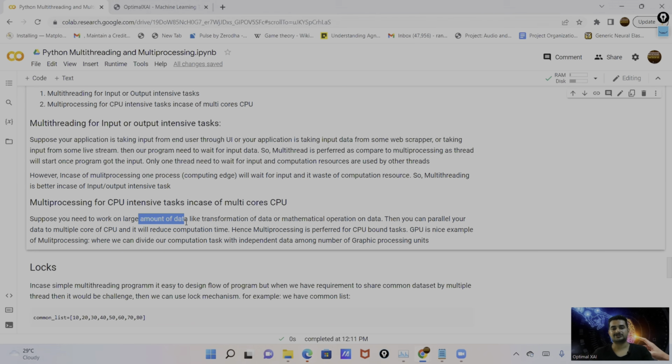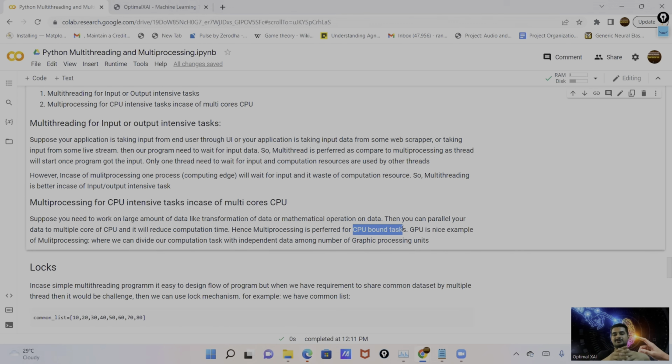Same thing mentioned here. Suppose you need to work on a large amount of data, like transformation of data or mathematical operations on data, then you can apply your data on multiple cores of the CPU, and it reduces the computation time. GPU is a nice example of parallel processing. In the GPU, we have multiple graphical units. We divide our data and task among multiple graphical units, and each graphical unit has separate memory and separate resources. Each graphical unit performs the computation in parallel mode, and they reduce the computation time this way. So GPU is a nice example of parallel processing.